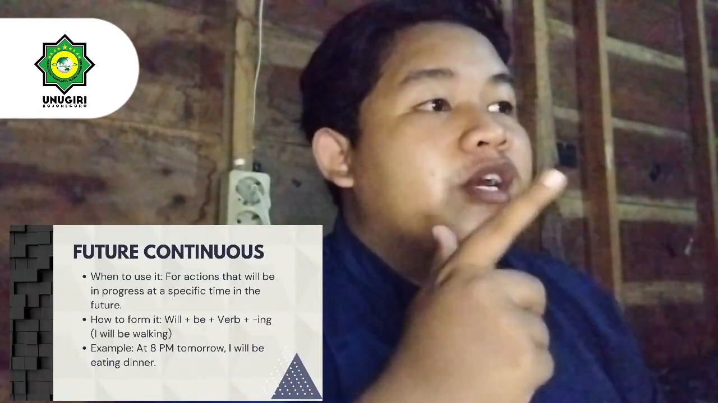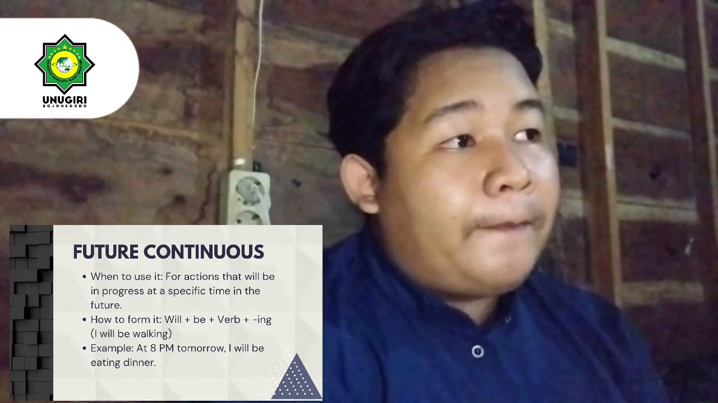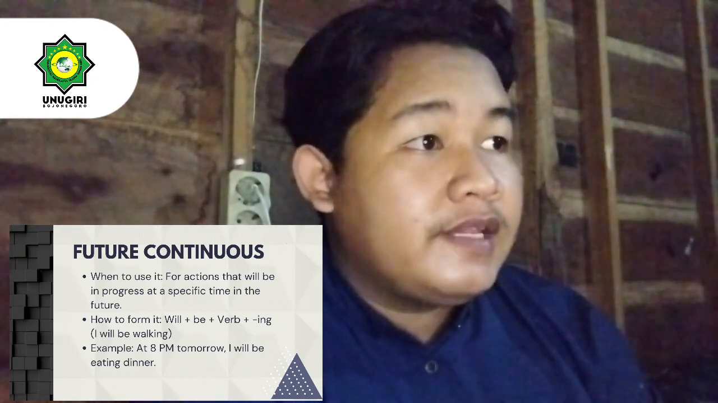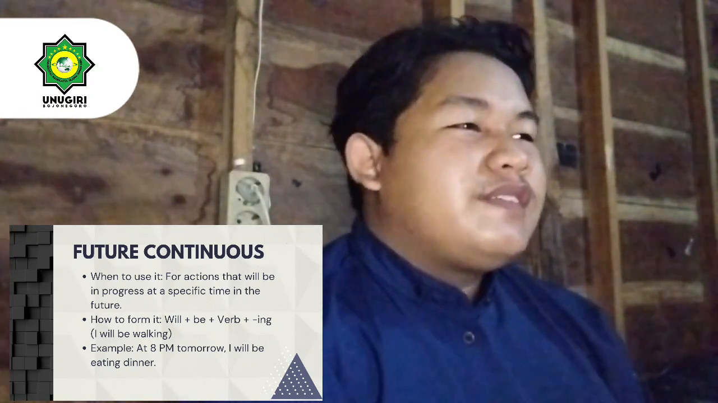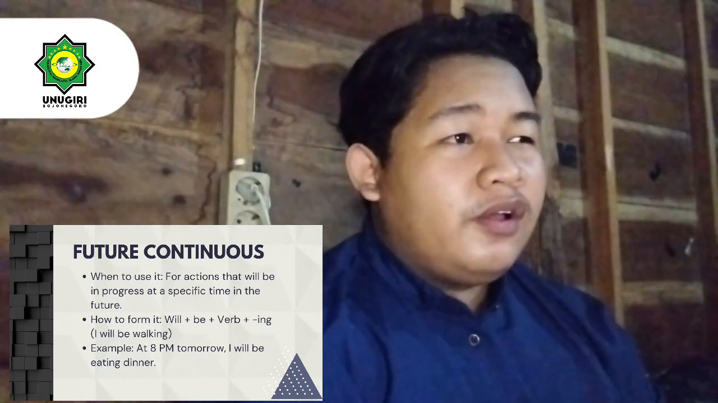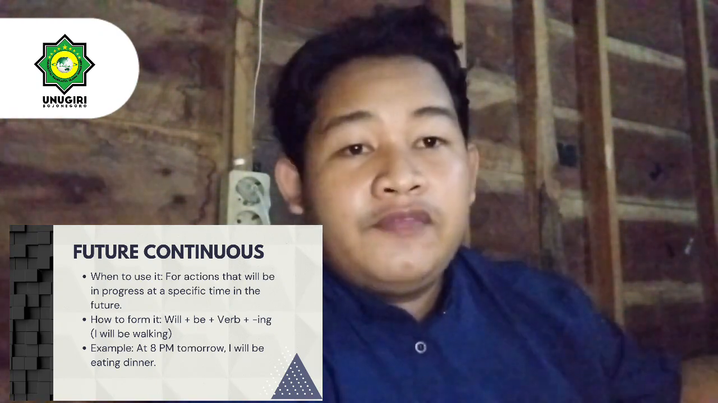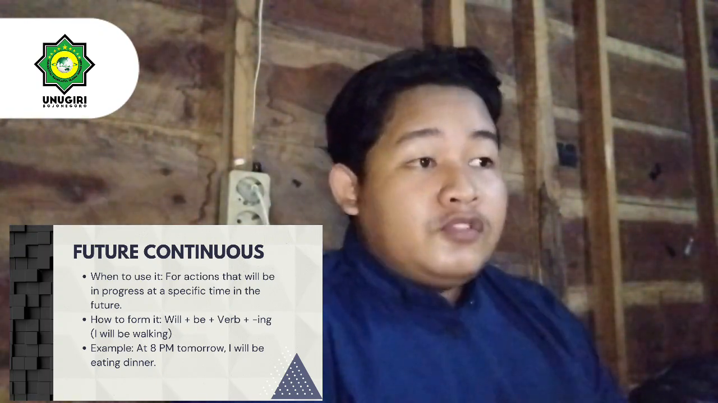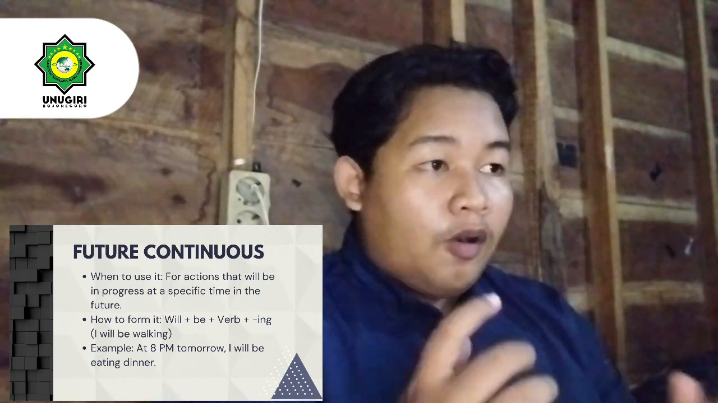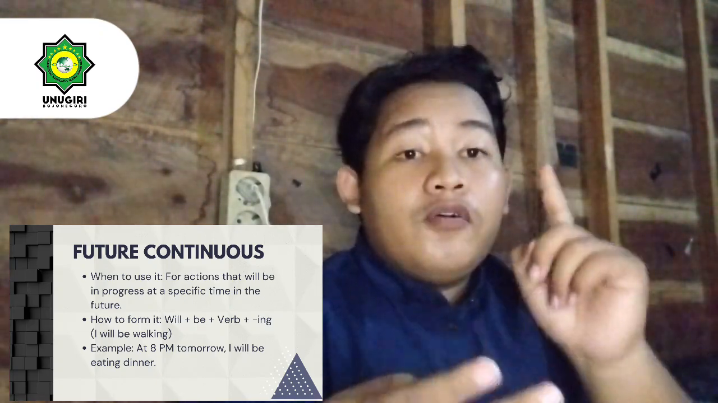Let's continue into the future continuous. We use it for an action that will be in progress at a specific time in the future. Future continuous, future and continuous, that is will be in progress but at a specific time in the future. How to form it is simple. The form or the pattern is subject, will, be, verb-ing.